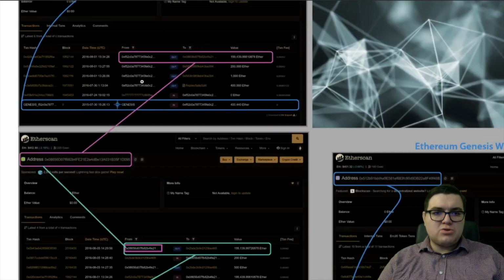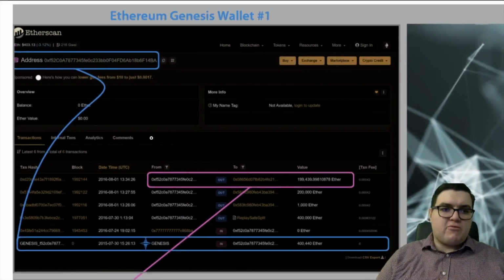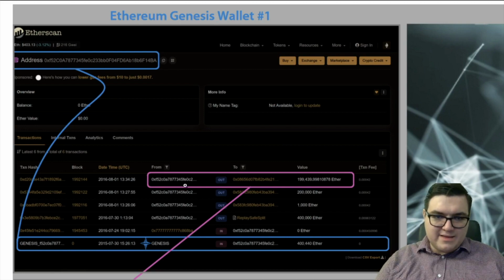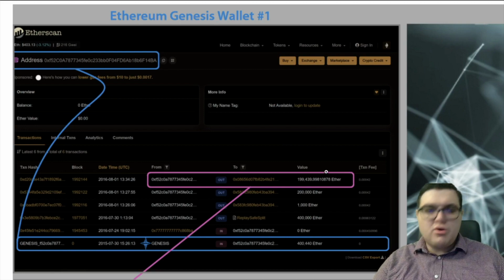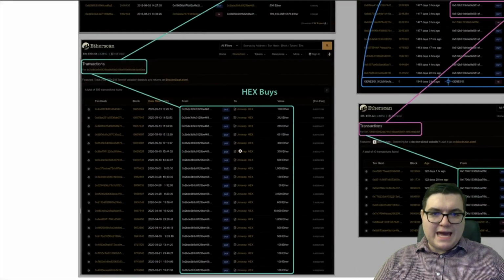So it goes into, this is what I love about this Medium blogger. He highlights everything for you, so you know, all right, here's the address, here's the transaction hash. He highlights it. All right, it is Genesis, 400,000 Ethereum from Valley, 200,000 Ethereum. Ethereum Genesis wallet number 2. You see the Hex buys.